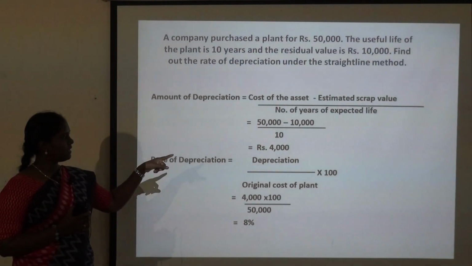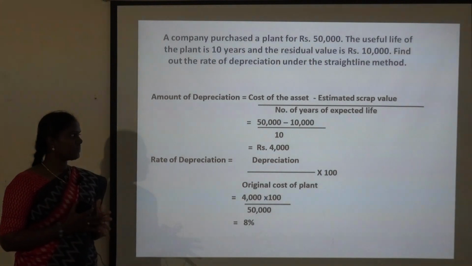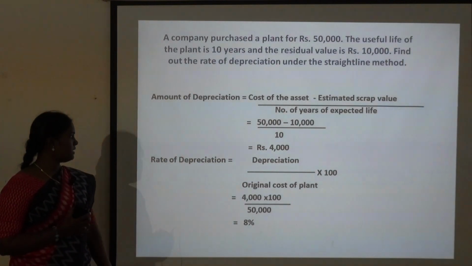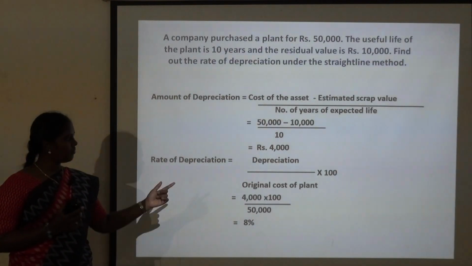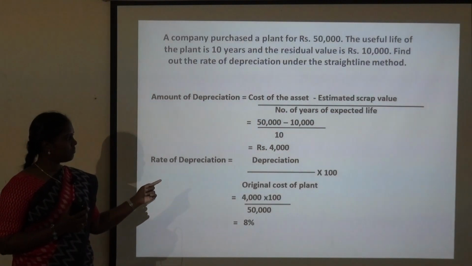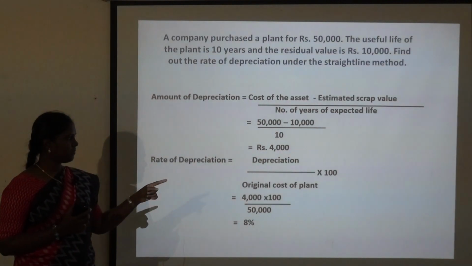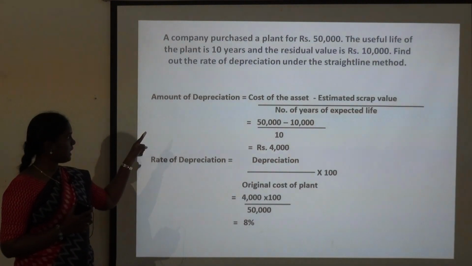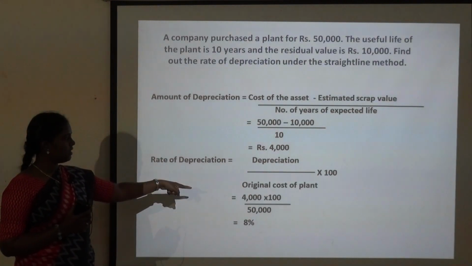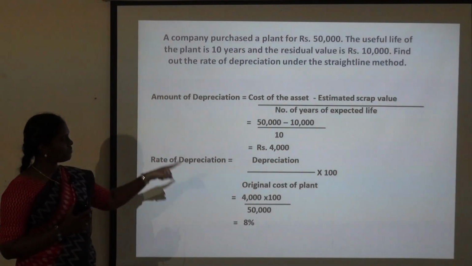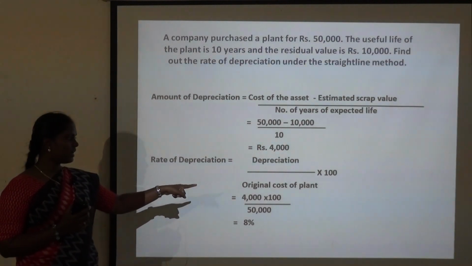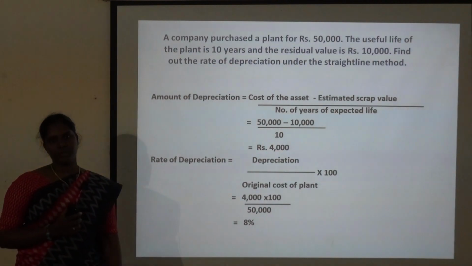So the amount of depreciation will be 4,000. Then we have to apply the rate of depreciation formula. The formula is depreciation divided by original cost of the plant multiplied by 100. So depreciation, which we have calculated as rupees 4,000, divided by 50,000, which is the original cost, multiplied by 100, will give you the rate as 8%.